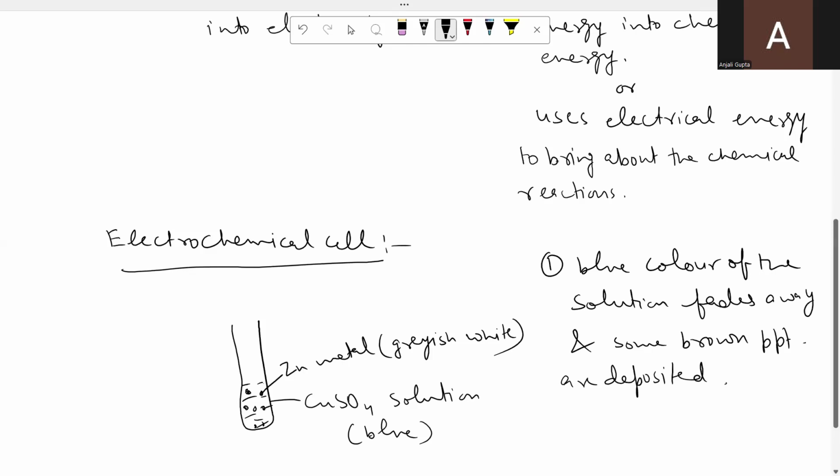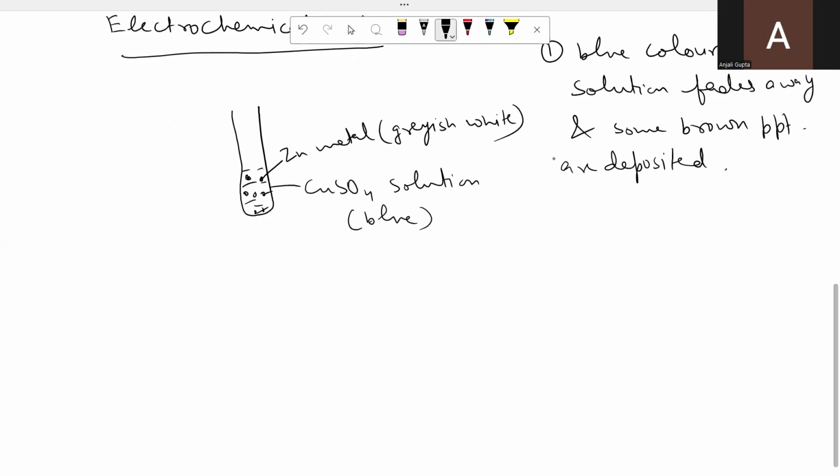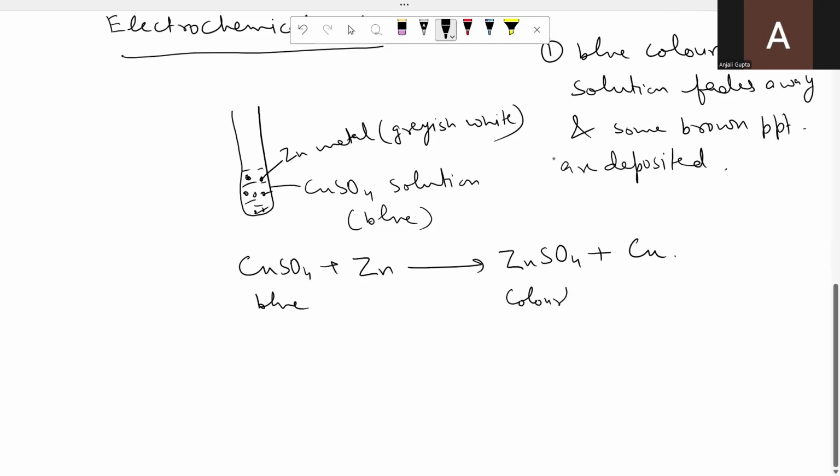So what must have happened during the reaction? Copper sulfate will react with zinc metal. And as you know, zinc metal is more reactive than copper. So zinc will displace copper from the copper sulfate to form zinc sulfate and copper metal. Due to the formation of zinc sulfate, the blue color of the solution fades away and finally changes to colorless.